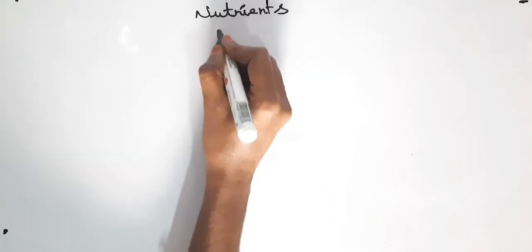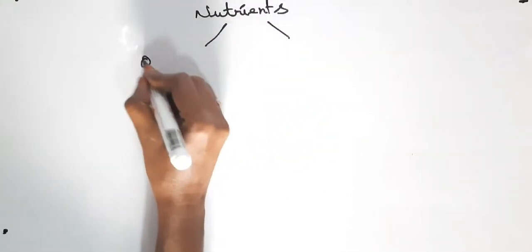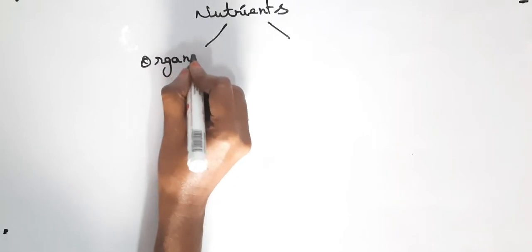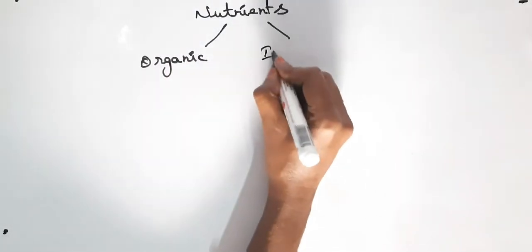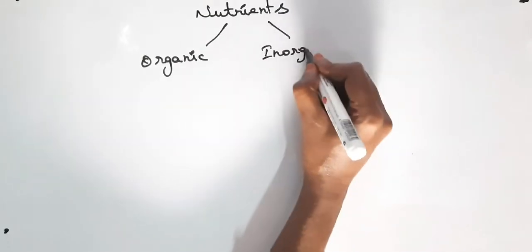Let me see what are organic and inorganic nutrients.